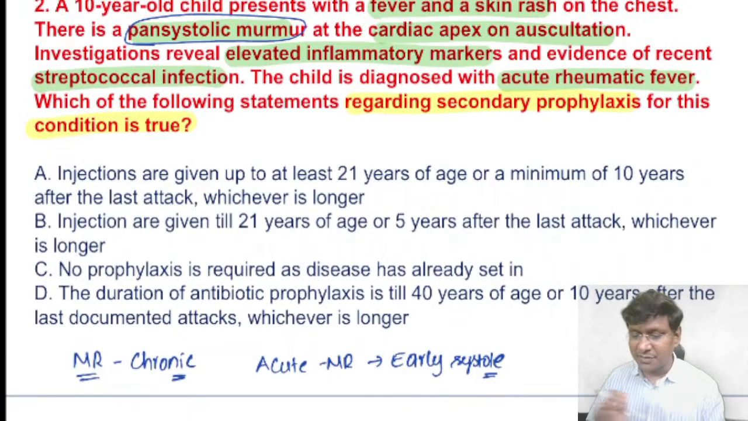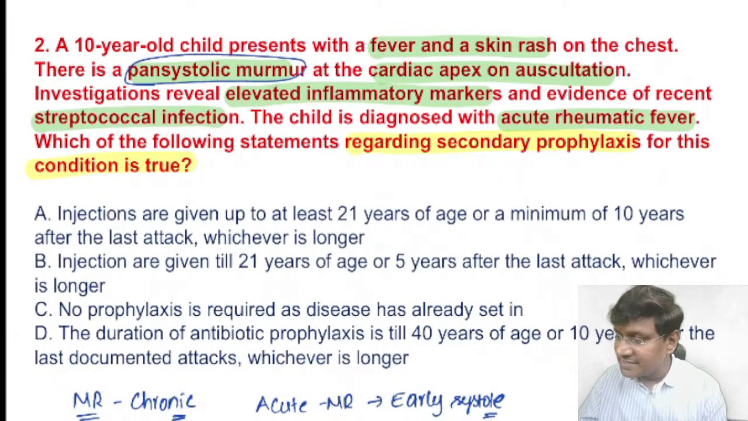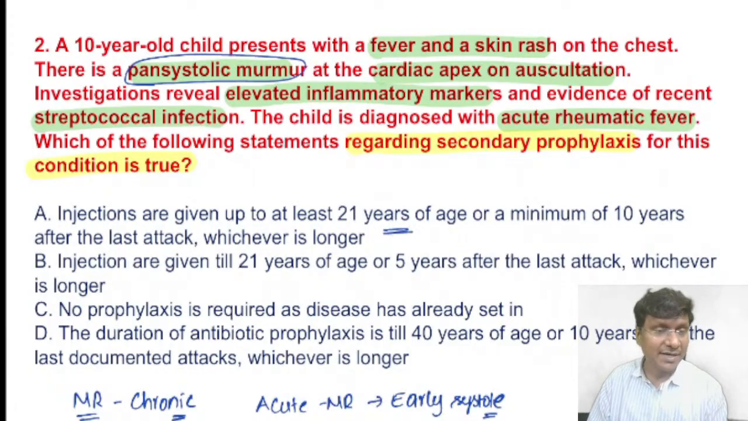Now, coming to this particular question, this patient is having carditis with persistent valvular disease. What is the persistent valvular disease? The patient is having a chronic MR. Now, in case of a chronic MR, how long you give this prophylaxis is the basic question. By observing that there is pansystolic murmur, you need to imagine that there is a persistent valvular disease. And if you cannot make that out, there is a very high chance that you will land up in the first option. But let me tell you, the answer is not the first option.